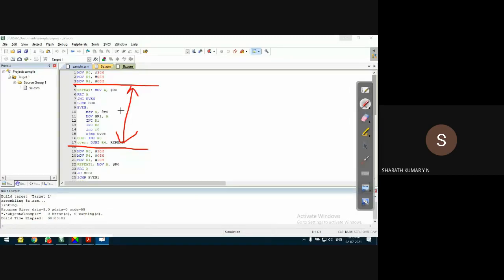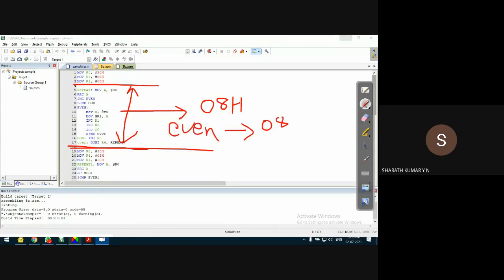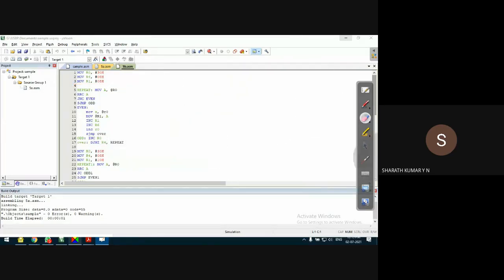If it is even, I am copying the data into location starting from 08H. So at the end of the execution of this part of the program, all the even numbers will be stored starting from 08H, which is register bank 1. Very simple.